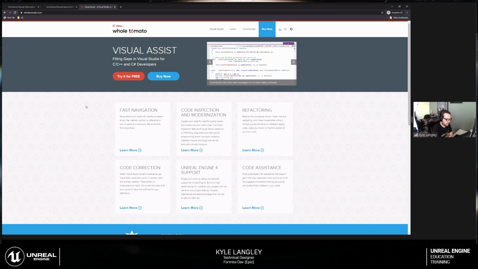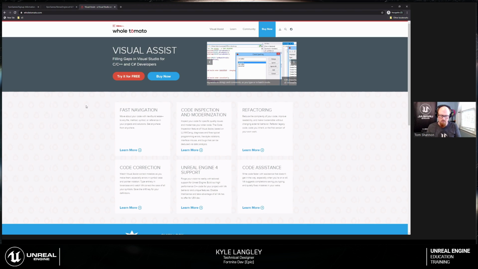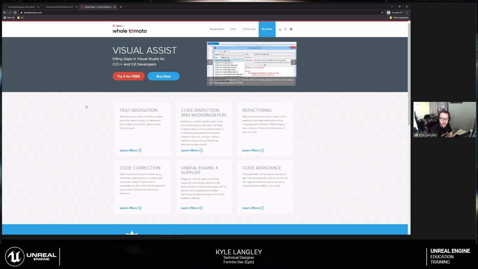But yeah, the last thing I wanted to mention is our use of Visual Assist at Epic. I do not know an engineer at Epic that does not use Visual Assist. It's effectively how we navigate the code base without using the built-in IntelliSense and the searching. Visual Assist is very quick. It comes with many cool hotkeys and options to just get through the code with a little bit more grace than Visual Studio would typically give you.